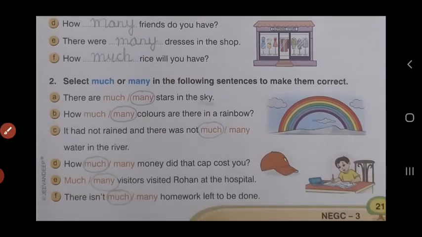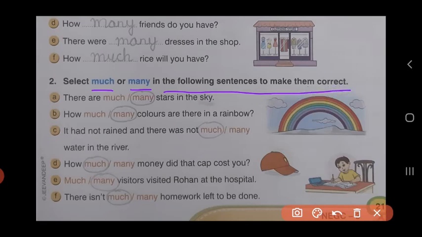Now let's do the second exercise. Select much or many in the following sentences to make them correct. So again, children, you will look at the noun, see if it is countable or uncountable, and then select the adjective. A. There are much or many stars in the sky? Stars in the sky can be counted. So the answer will be there are many stars in the sky.